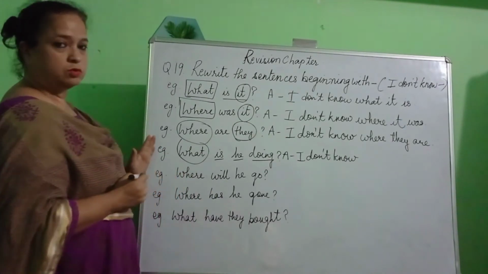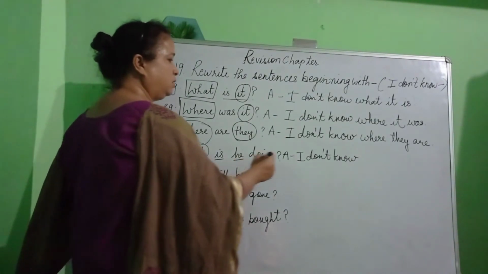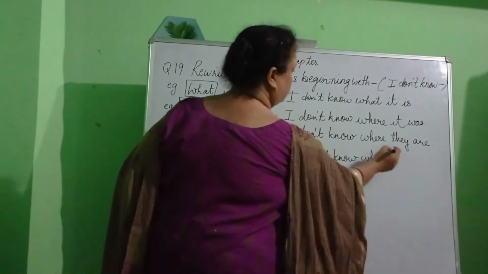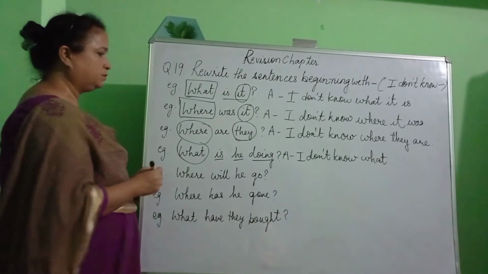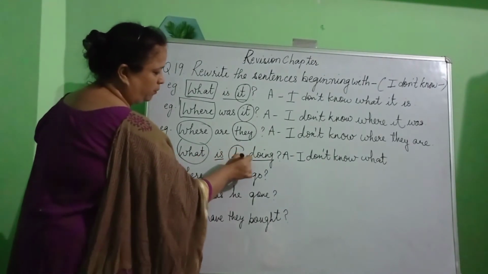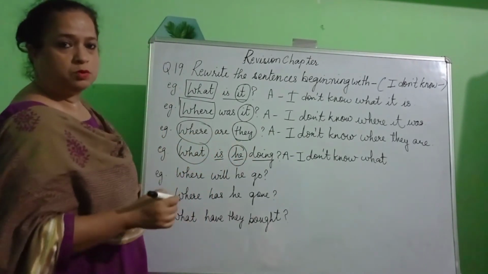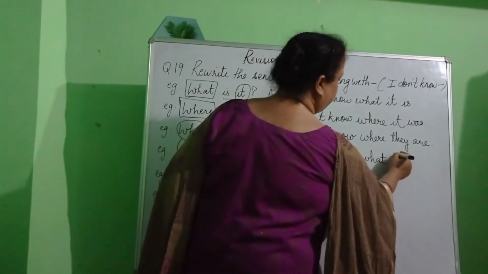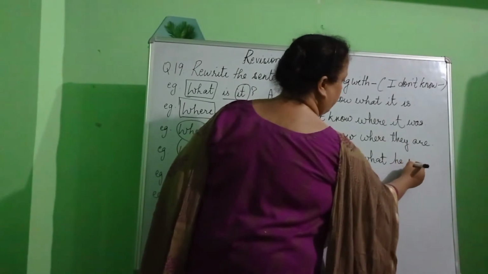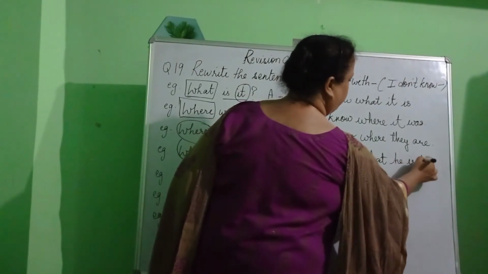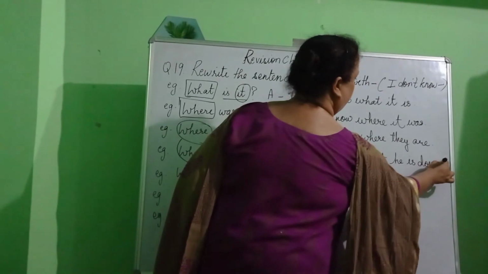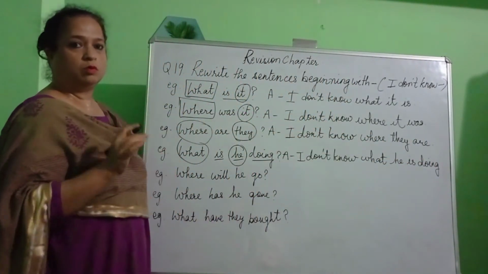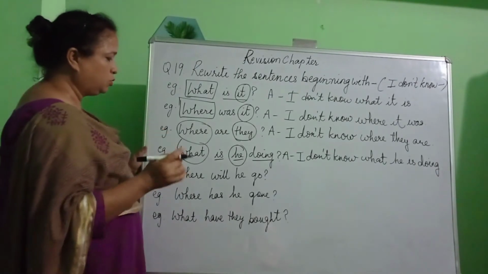After writing I don't know, we will be using the WH word. And what is it? What. Now who are we talking about? We are talking about he. We want to know what he is doing. So after we write he, we will write the helping verb. And then we will be writing the main verb. So what's the answer over here? I don't know what he is doing.